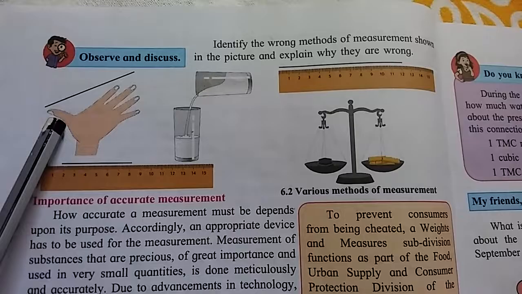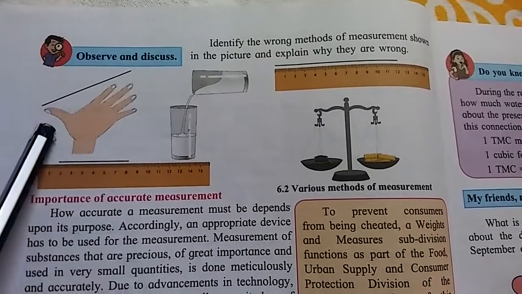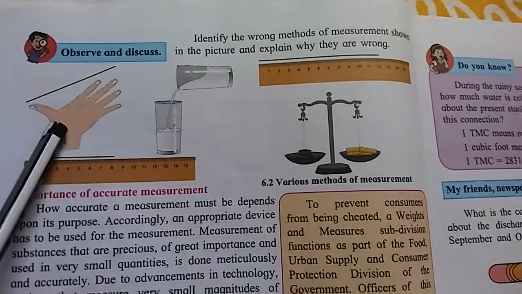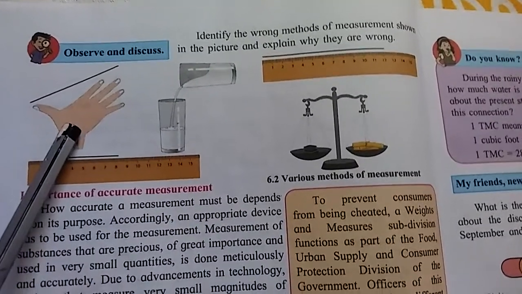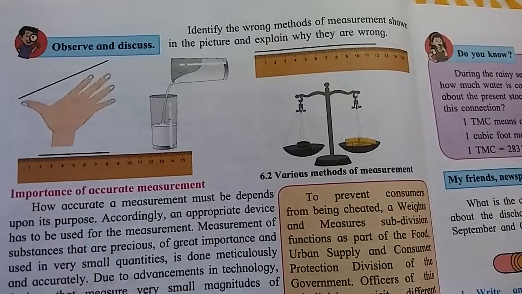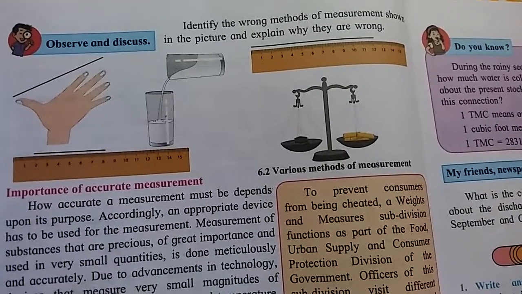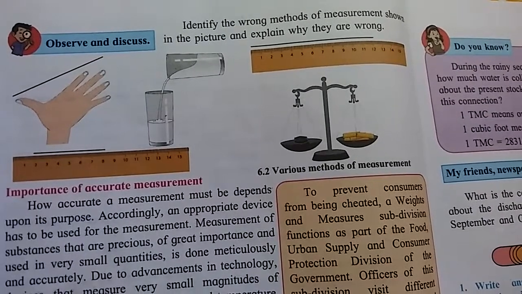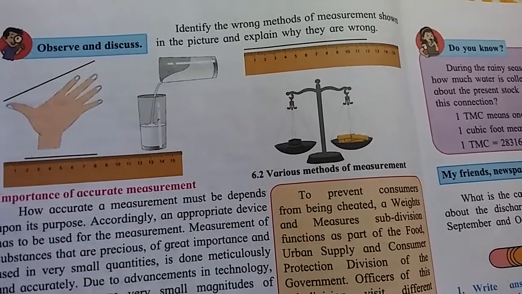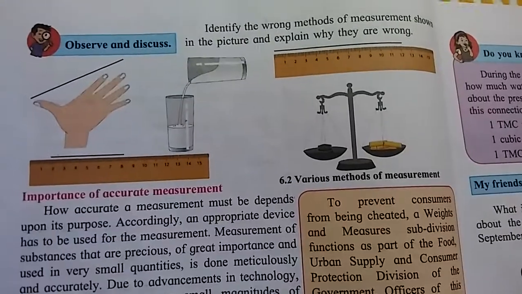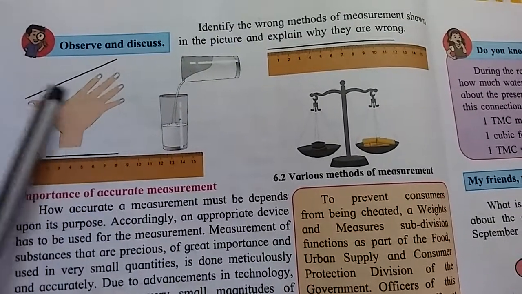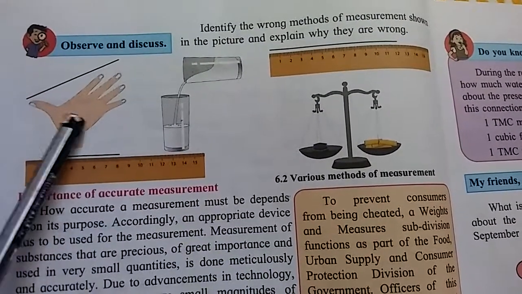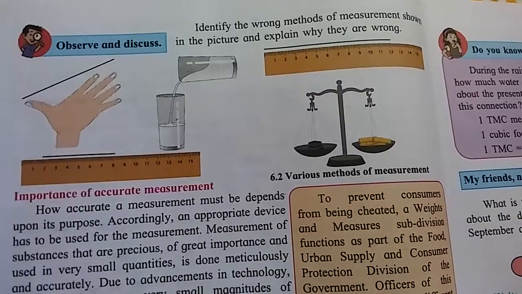Now see, the length is measured with the help of a hand. Now we are discussing first this picture. Measuring length using the length of a hand is inappropriate, as the length of a hand is variable and not a standard unit of measurement. Means person by person the length of the hand is different. That's why this measurement is not proper. This is an improper measuring method.